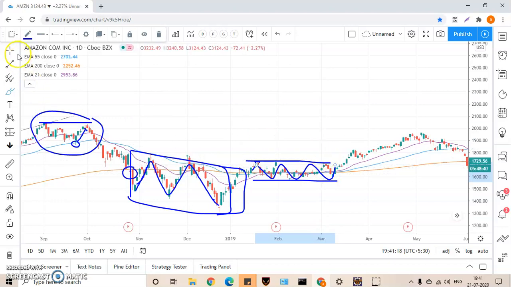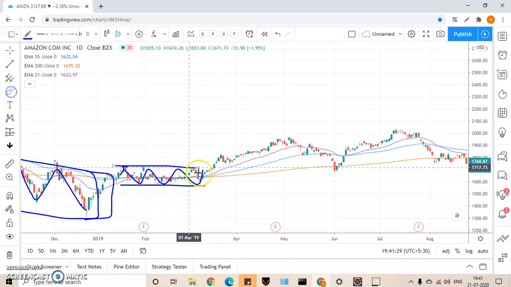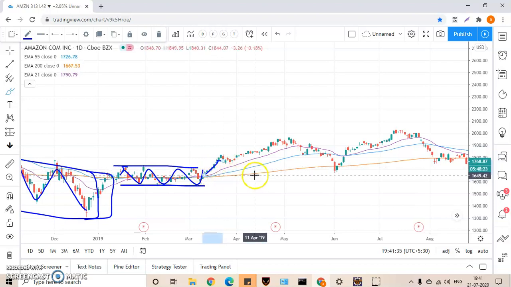Okay, so you can trade, buy and sell in a support and resistance region like this. After that, come to this scenario where this candlestick just touched this 21-day moving average and it is now bouncing. Look, the three moving averages are spreading away. The more they spread, the better the momentum is.